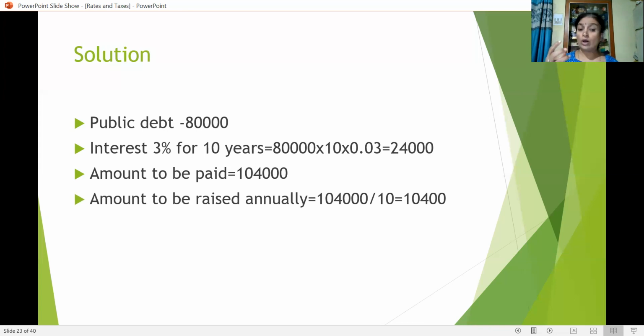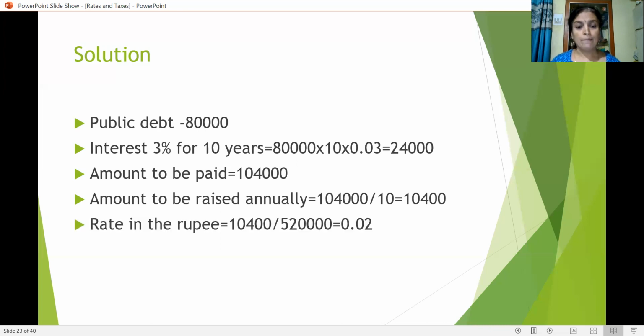1 lakh 4,000 is required for 10 years. We are collecting it every year, so we can collect for all the 10 years. So this should be divided by 10 so that we can understand annually how much is required. So 1 lakh 4,000 divided by 10 is nothing but 10,400. So every year 10,400 we have to collect so that it will become 1 lakh 4,000 at the end of the 10 years.